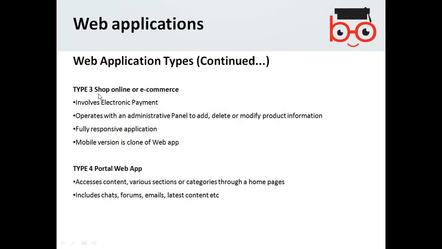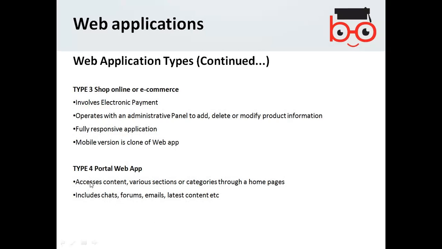Type 3, shop online or e-commerce. They involve electronic payments, and operate with an administrative panel to add, delete, modify product information. They are fully responsive applications. The mobile version is a clone of the web app. So online shopping types of applications are called shop online, or e-commerce type.